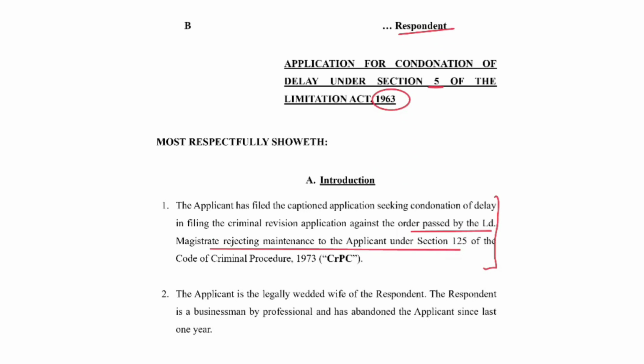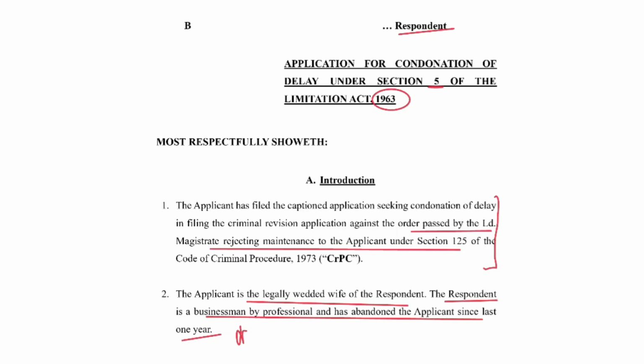Then we go on to introducing the parties. The applicant is the legally wedded wife of the respondent. We have introduced who the applicant is and how she is related to the respondent. The respondent is a businessman by profession and has abandoned the applicant since the last 1 year. So this explains why the applicant has filed this maintenance application in the first place.